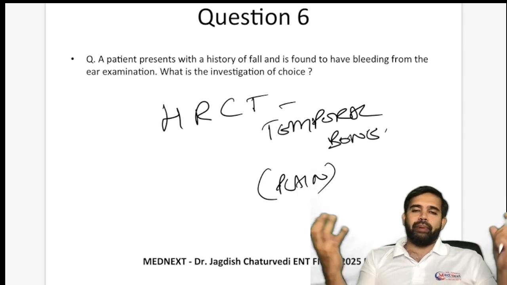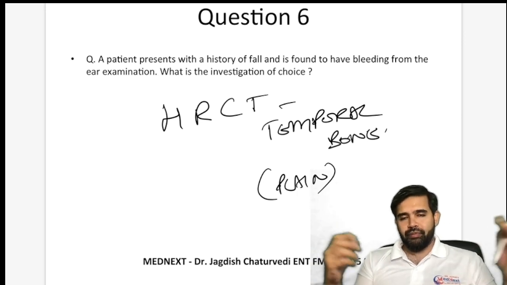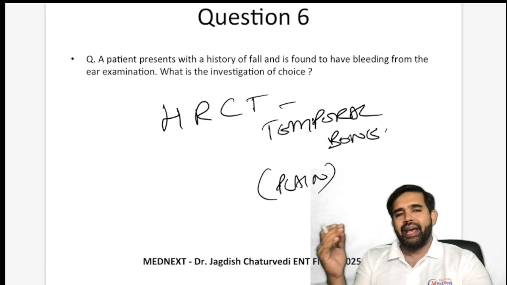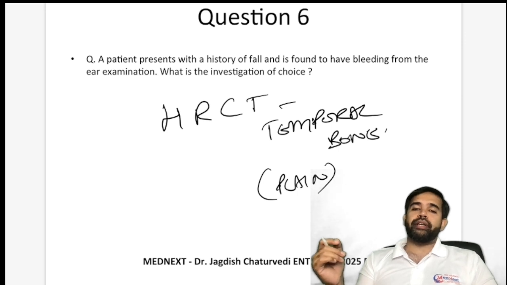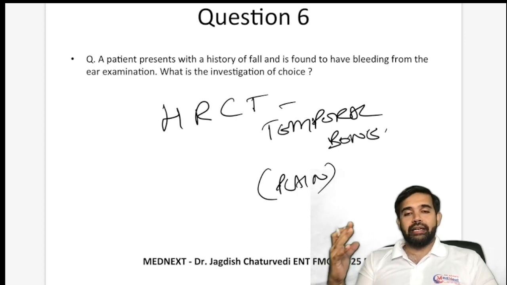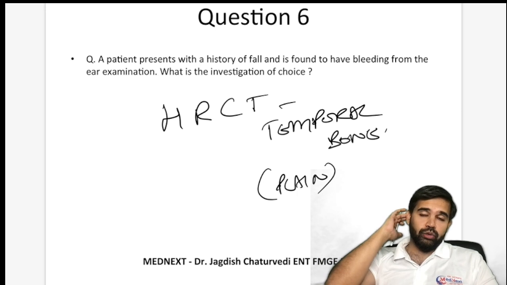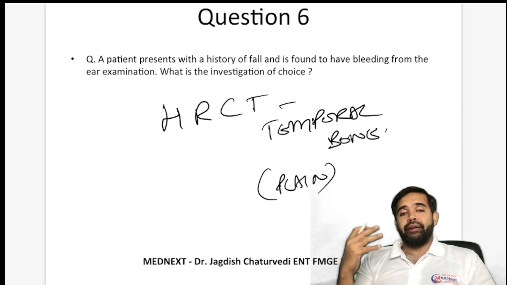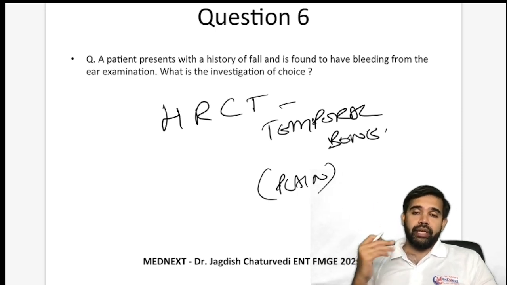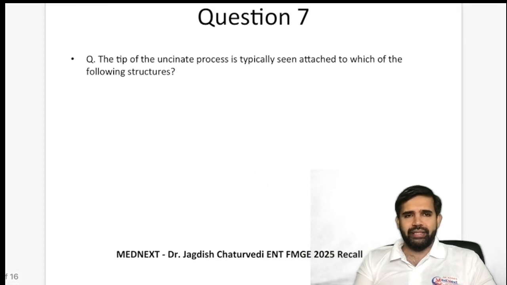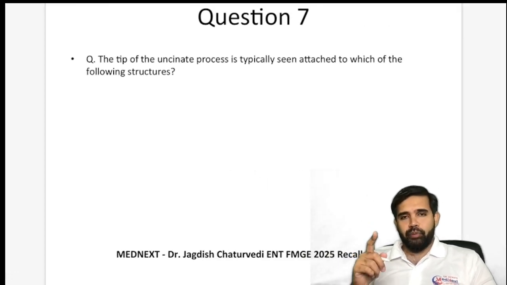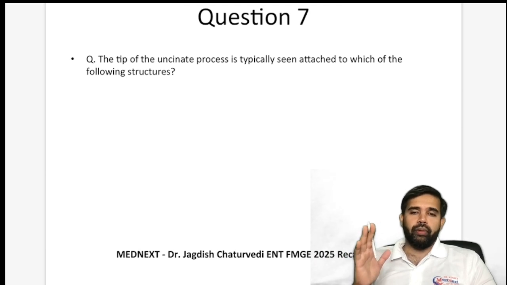Contrast is when we are expecting some glomus tumor or some vascular structure. Otherwise, a plain high resolution CT scan of the temporal bone is the investigation of choice for any ear assessment, because the temporal bone houses the inner ear and we need to see the ear. The temporal bone HRCT is going to be the investigation of choice. Fairly basic. Tip of the uncinate process is typically attached to which of the following structures?